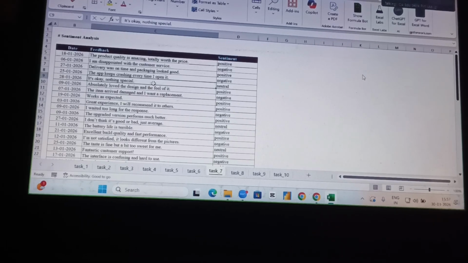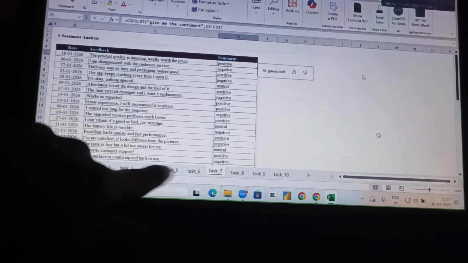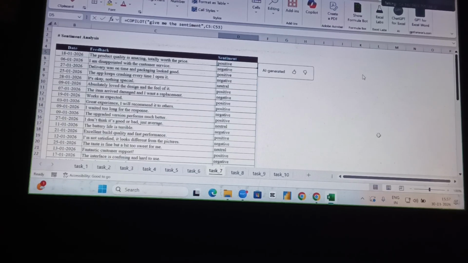Auspicious, natural. Look at the negative. I waited too long for the response. It's a negative. So in such a situation, if you create a report, just a second, by using the Copilot, solve.